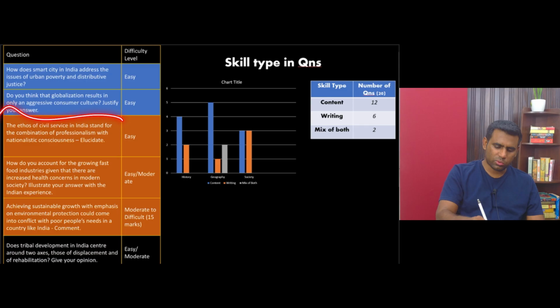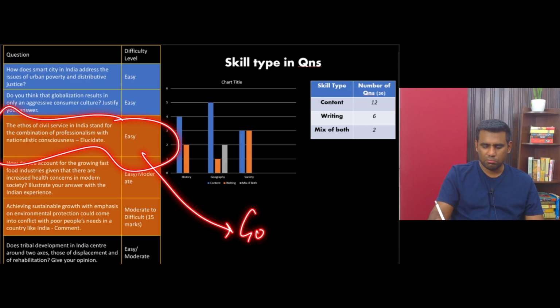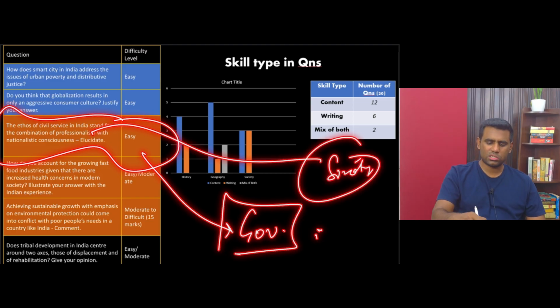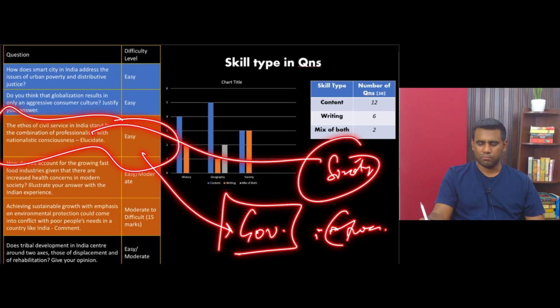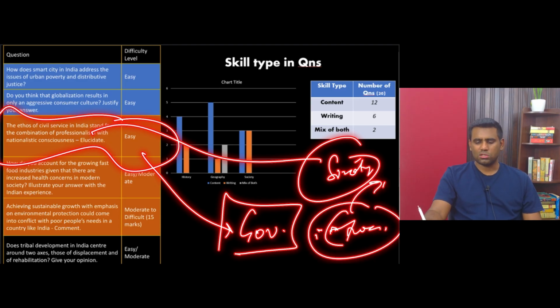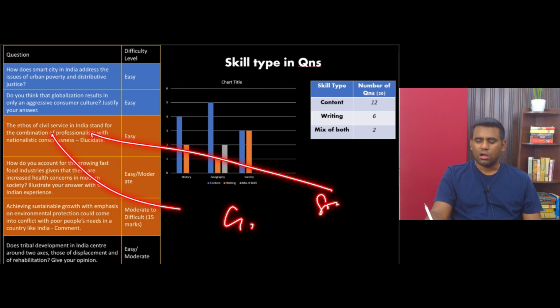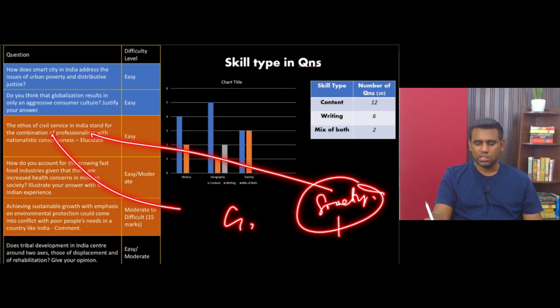So I would say this is a question which brings in ideas from governance, okay, which brings in ideas from society. I wouldn't say that this is a question that is linked from ethics questions. No. Ethics is more about moral attributes. Here it's more about your professional attributes. So it's more to do with governance. It's more to do with how well you understand the pluralistic needs of society, pluralistic nature of society.